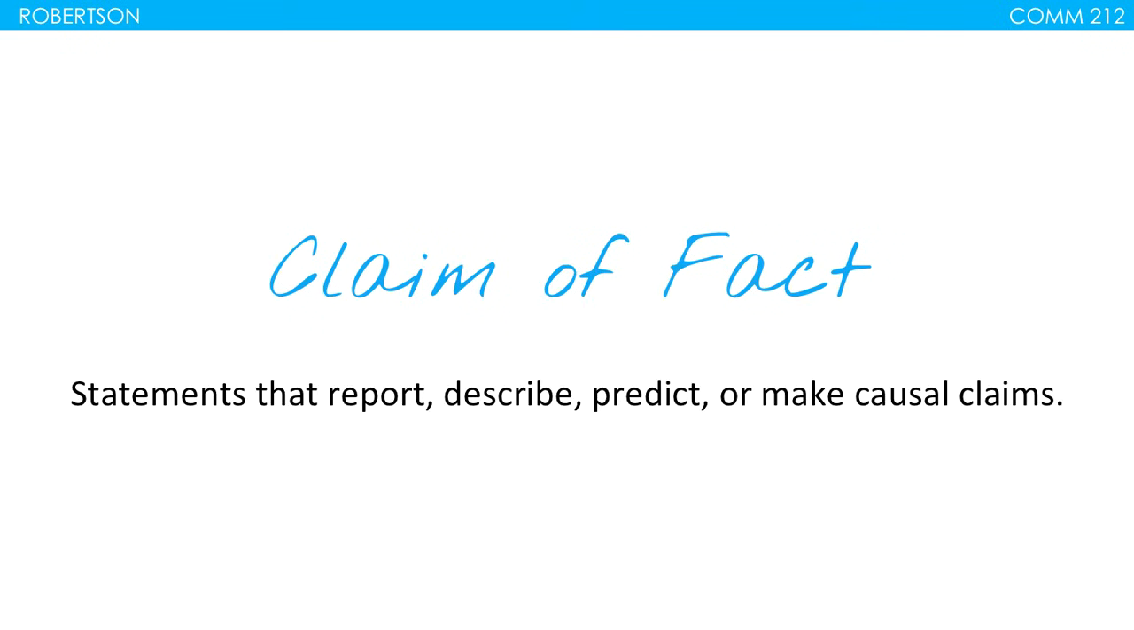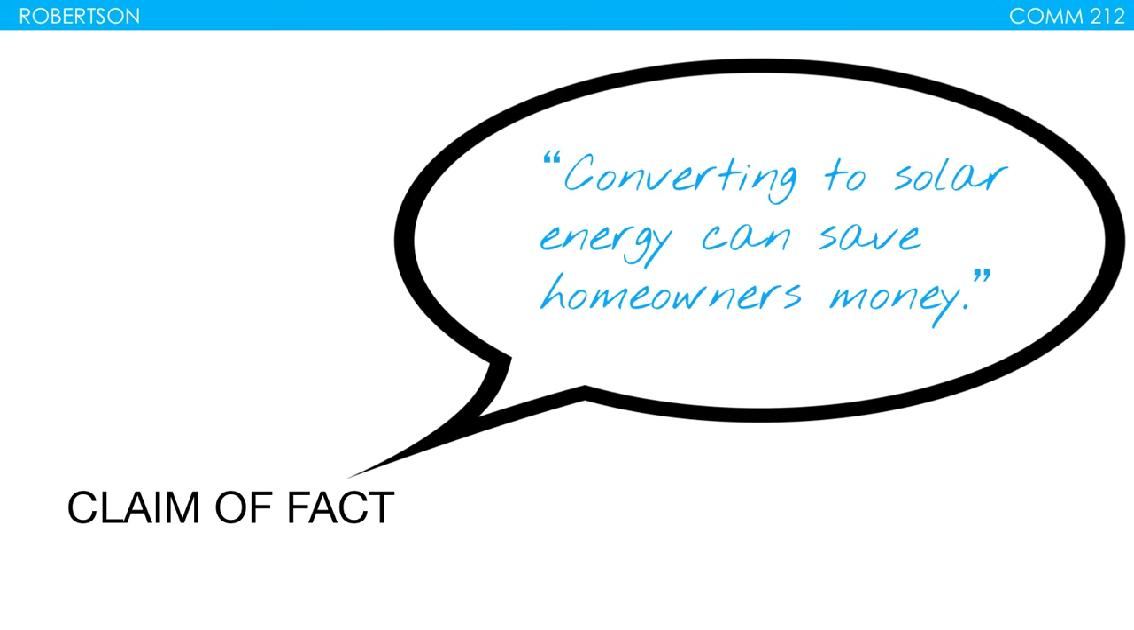So let's just look at some definitions here, though. This is straight from your text. Claims of fact are statements that report, describe, predict, or make causal claims. Okay, so causal as in cause and effect type claims. So that would be a claim of fact. Claims of fact are statements that report, describe, predict, and make causal claims. So here are some examples. A claim of fact would be, again, one of the ones that we just had a second ago: converting to solar energy can save homeowners money.